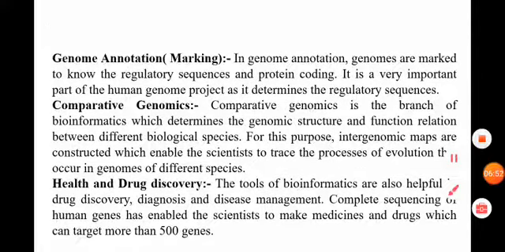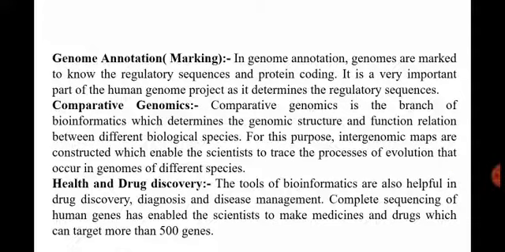Third application is genome annotation, means genome marking. Genomes are marked to know the regulatory sequence and protein coding. It is an important part of the human genome project to determine the regulatory sequence. Fourth application is comparative genomics.